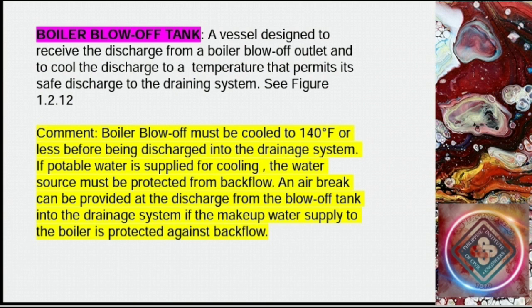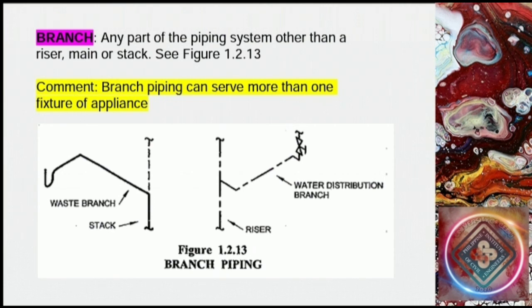See figure 1.2.12. Comment: boiler blow-off must be cooled to 140 degrees Fahrenheit or less before being discharged into the draining system. If potable water is supplied for cooling, the water source must be protected from backflow. An air brake can be provided at the discharge from the blow-off tank into the draining system if the make-up water supplied to the boiler is protected against backflow. Branch, any part of the piping system other than a riser, main, or stack. See figure 1.2.13. Comment: branch piping can serve more than one fixture or appliance.